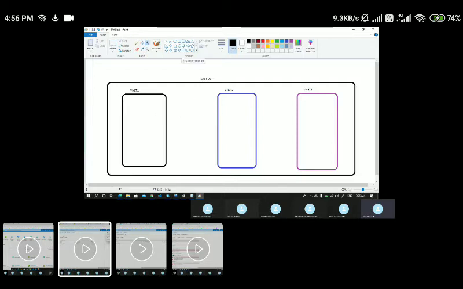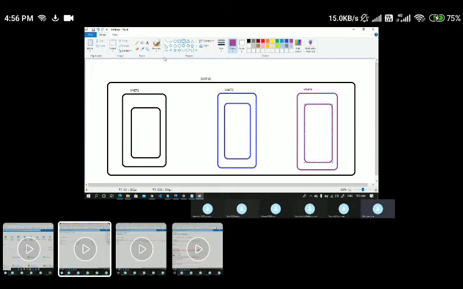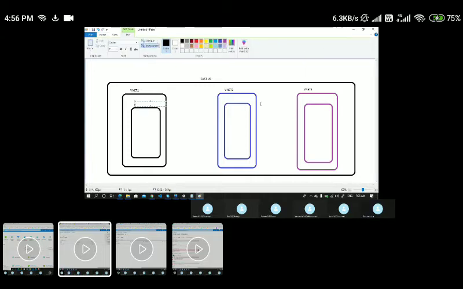Let me draw it this way. Let's say here you have created one more subnet. Within a VNet, we are going to create a subnet. Let's do the same thing here as well. These are all the subnets I'm going to create. Let me name them quickly. This is subnet 1, this is subnet 2, and this is subnet 3.